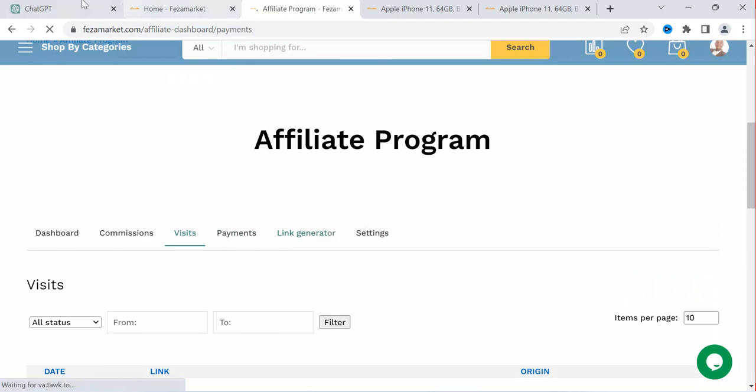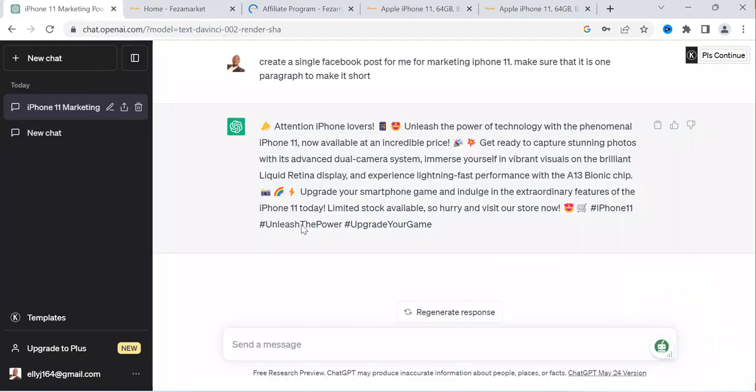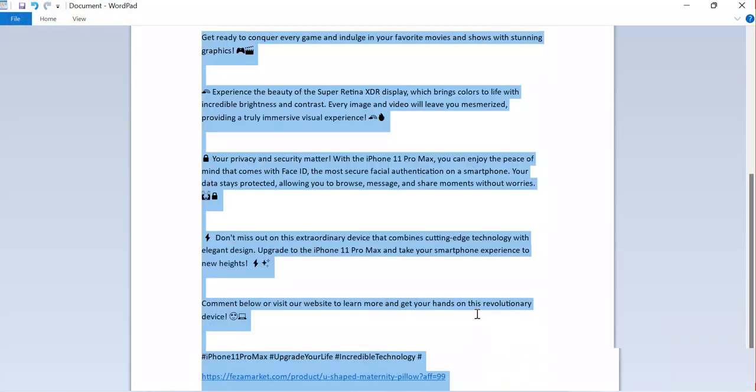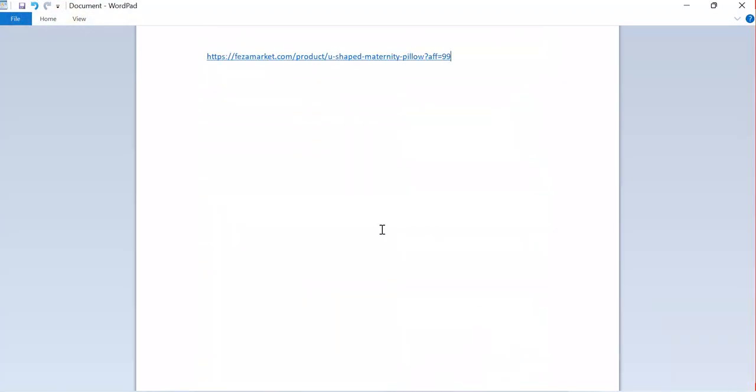So now you can ask ChatGPT to make an Instagram post. You can make use of ChatGPT to create every detail you want. Now what you need to do is come here and take the link you generated here.